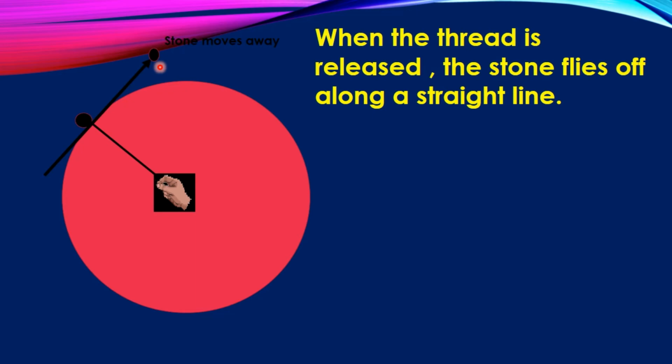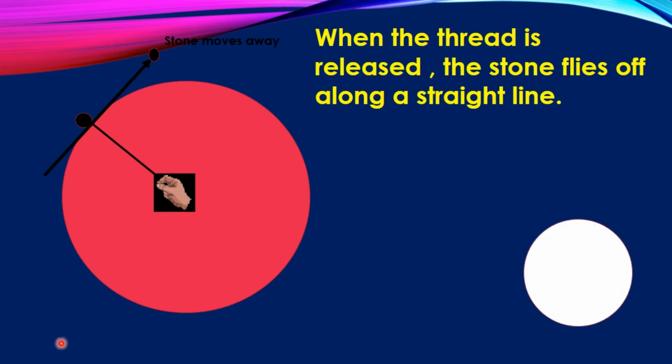What is meant by a tangent? A tangent is a straight line that meets the circle at one and only one point. So this is a tangent to this circle. So when the thread is released, the stone flies off along a straight line.